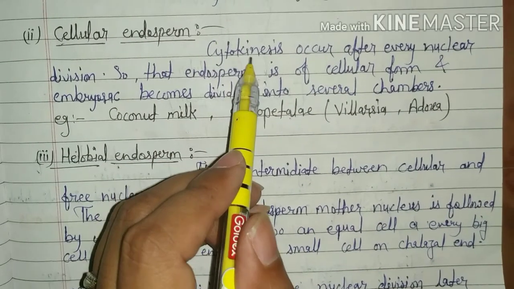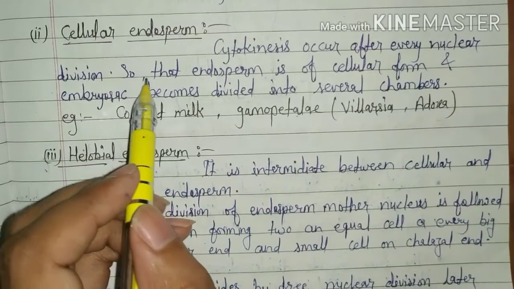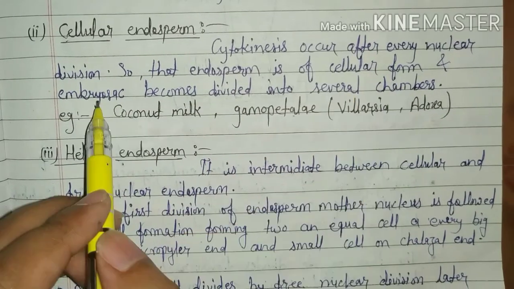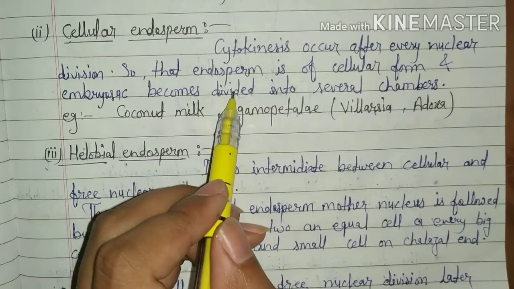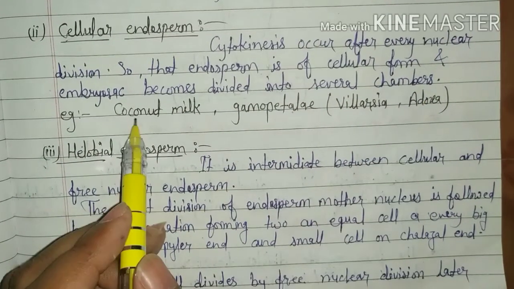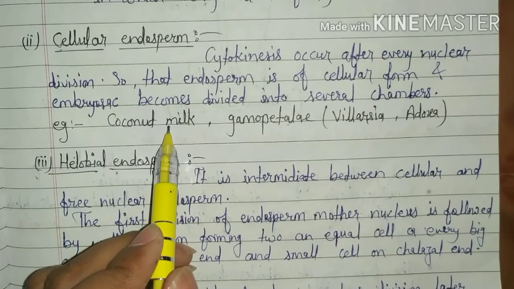It means cytokinesis occurs after every nuclear division, so that the endosperm is of cellular form. For example, in coconut milk